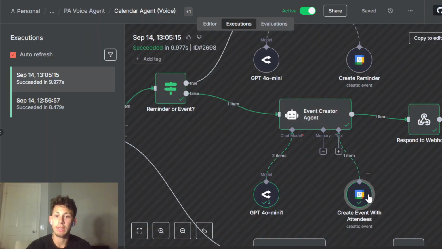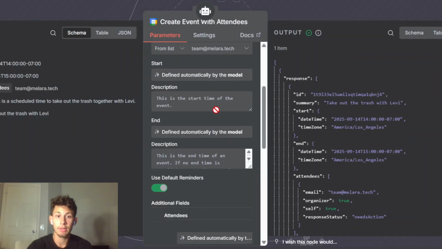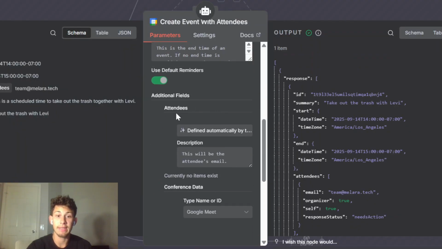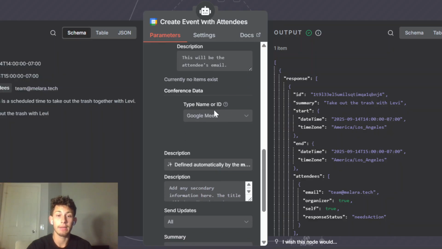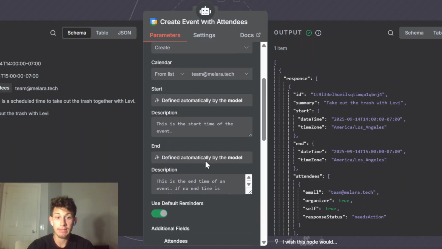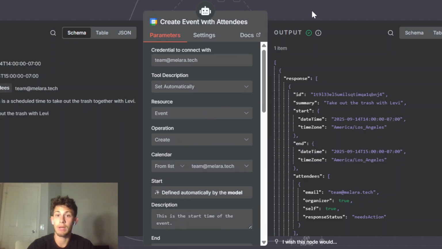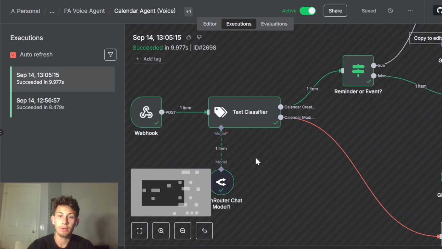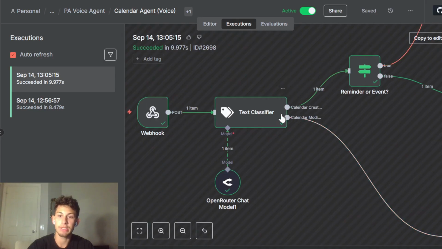And then in contrast, over here in our event with an attendee, same sort of thing, but now we've created an attendees field, and I've set this to be defined automatically by the AI. And then we'll have like a Google Meet link, just in case, and then a description, and we are sending updates to all the attendees and giving a summary, okay? So these are all the options that I included for this tool. You guys can change it if you want, but that's just kind of what I did, okay? And yeah, so we're using this text classifier to make calendar creations and calendar modifications, okay?